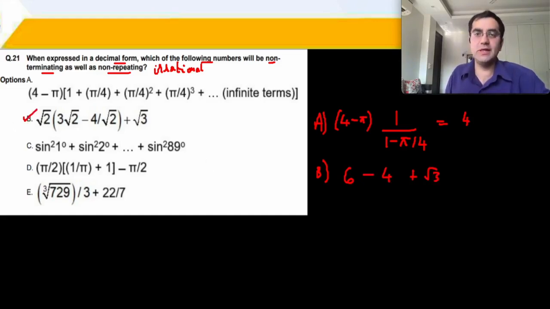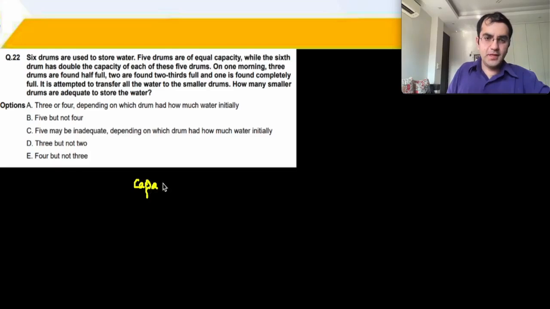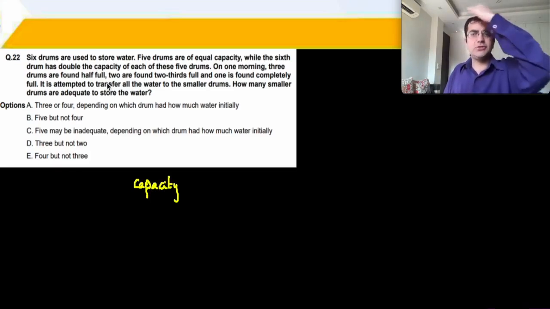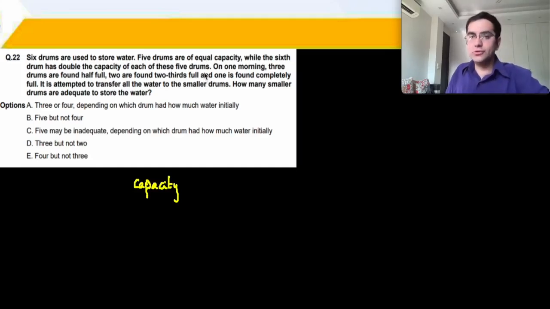Next is maybe an intimidating looking question, a nice question from an exam point of view, but not very difficult. So you have 6 drums used to store water. 5 drums are of equal capacity, while the 6th has double the capacity. Okay? So we have capacity over here. And on one morning, 3 drums are found half full. So your total capacity should be an even number. 2 drums are 2/3 full. As soon as 2/3 full, it should also be divisible by 3.